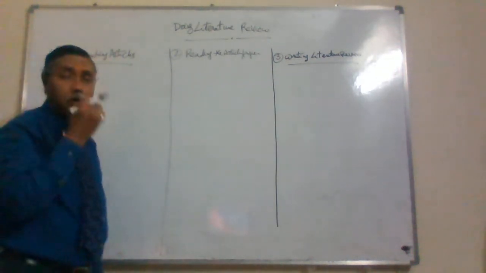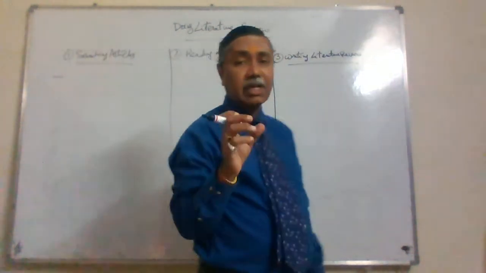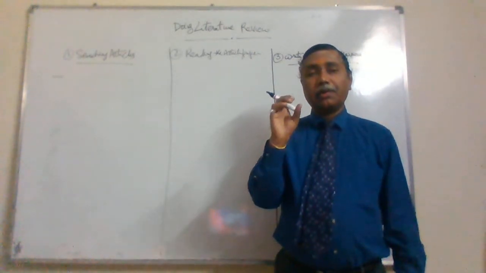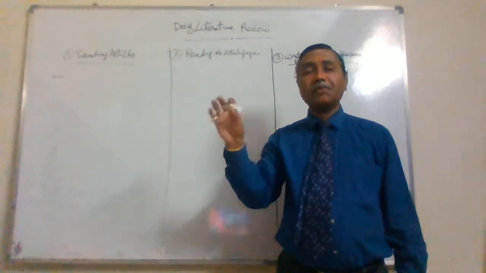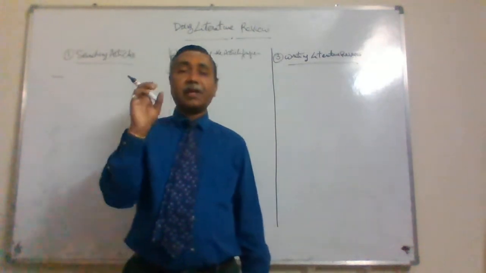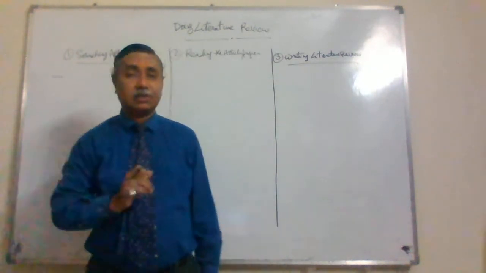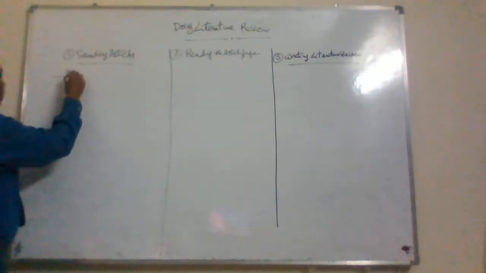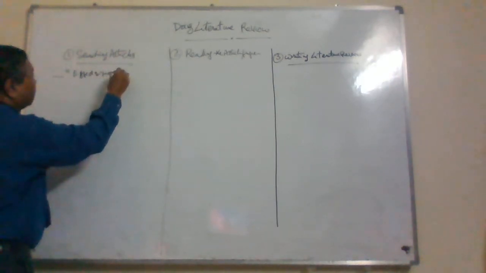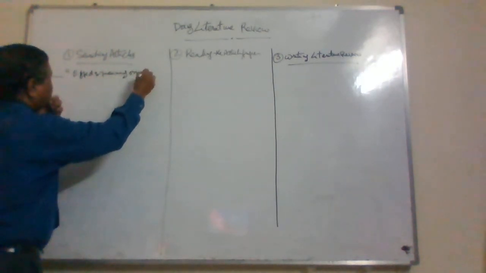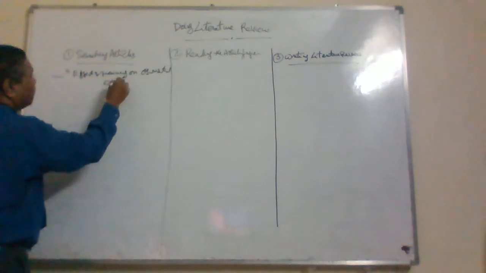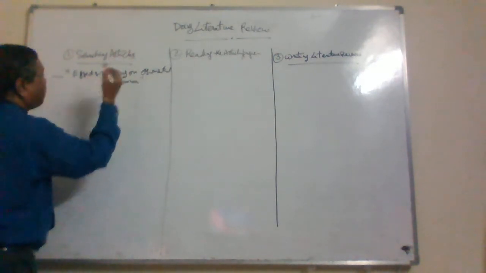Searching articles, how do you do it? I will tell you one example. Your research problem is the effect of training on organizational effectiveness. Let us assume that identifying the effect of training on organizational effectiveness is the research topic you have chosen.